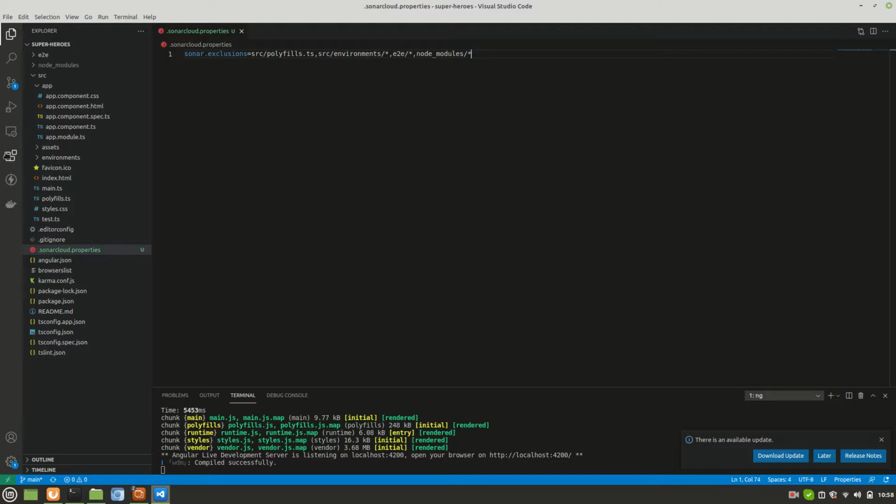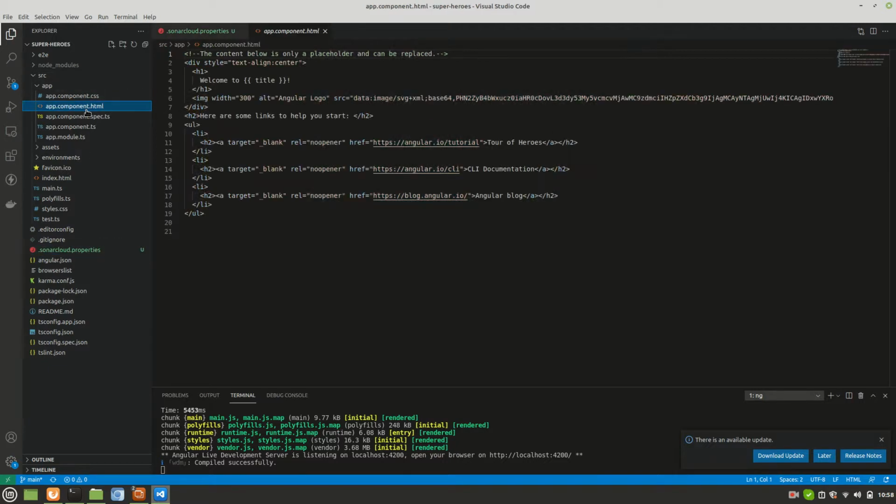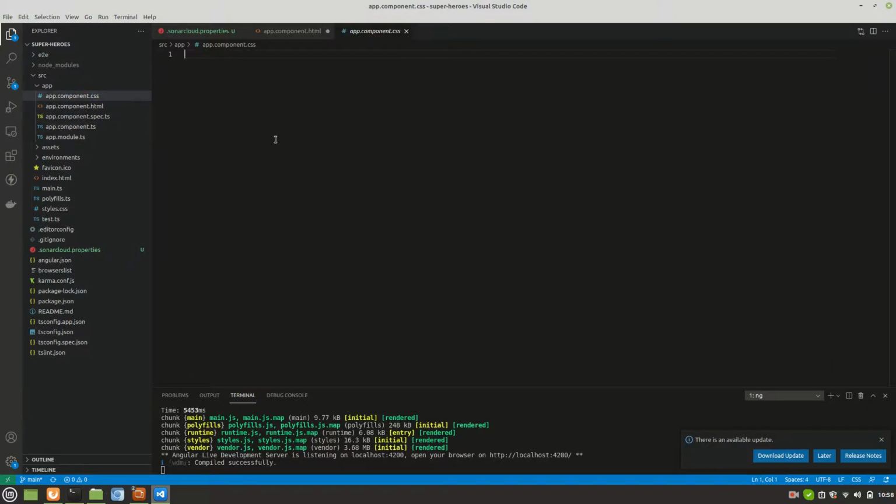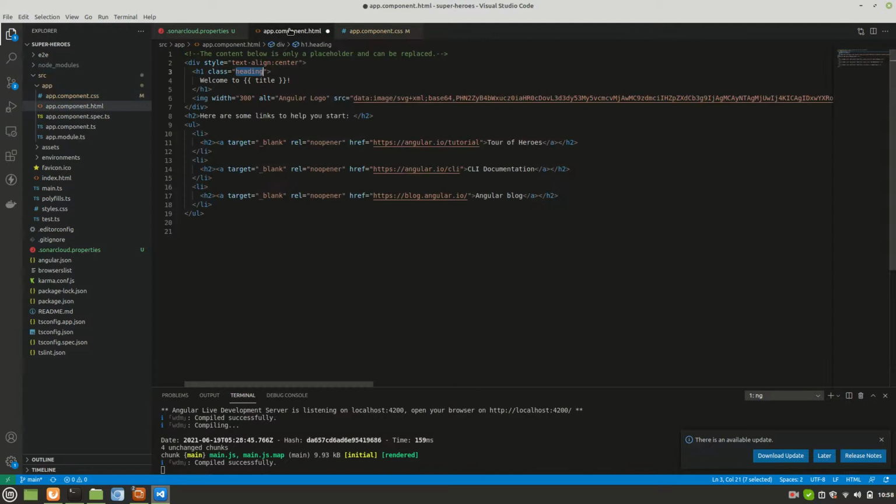First I'll go to the HTML and give it a class, class equals, let's say, heading, and then I'll make use of this in the CSS: color red, that's it. Save this file also. Compiled successfully.